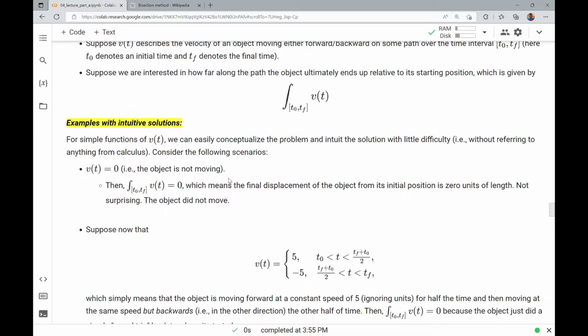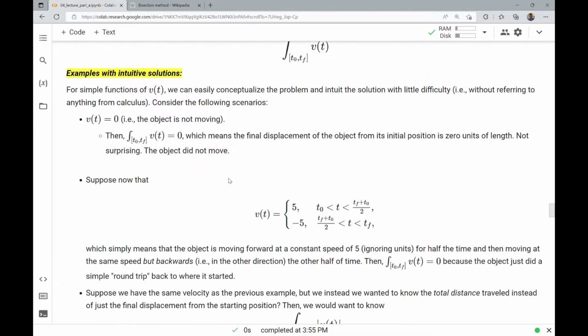Here are some examples with very intuitive solutions. For simple functions v of t, we can easily conceptualize the problem and intuit the solution with little difficulty, in other words, without referring to anything from calculus. Consider the following scenarios. v of t equals 0. In other words, the object is not moving. Well, guess what? The displacement, how far away it is ultimately from where it started, is 0. That's it. The object didn't move. This is not surprising. So the integral of 0 is 0. Okay, big surprise.